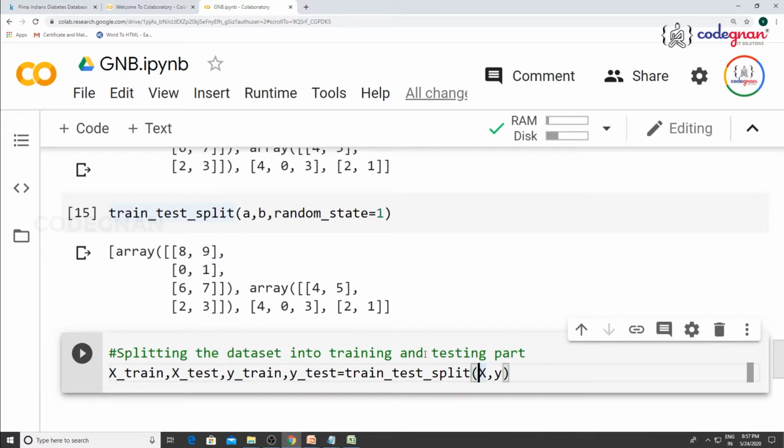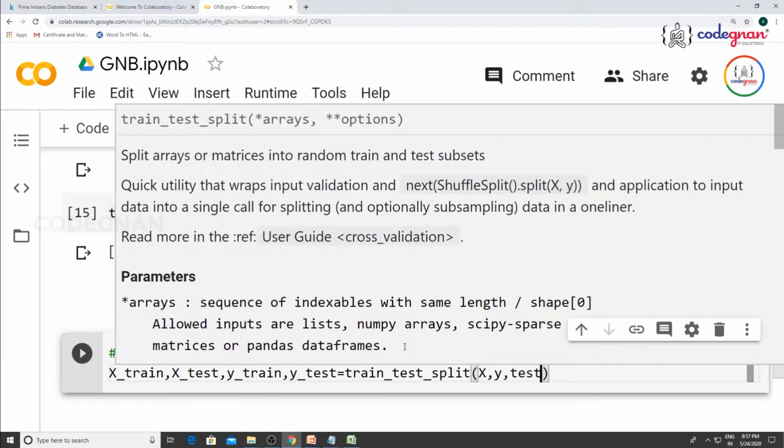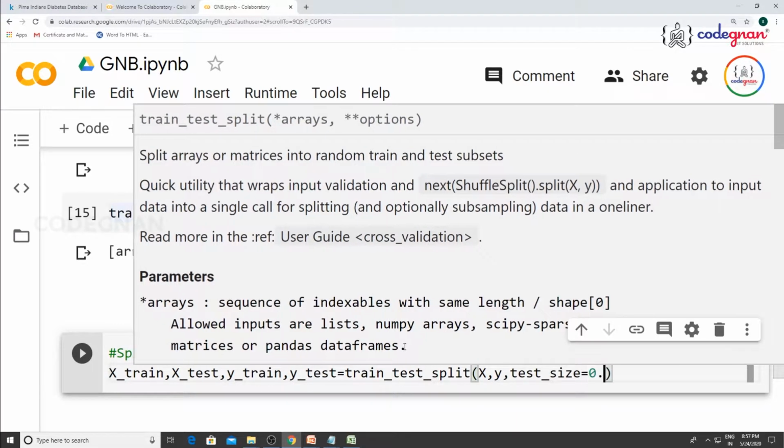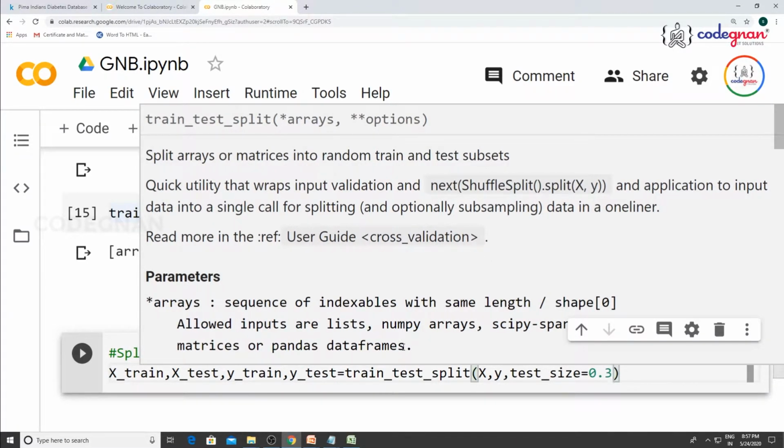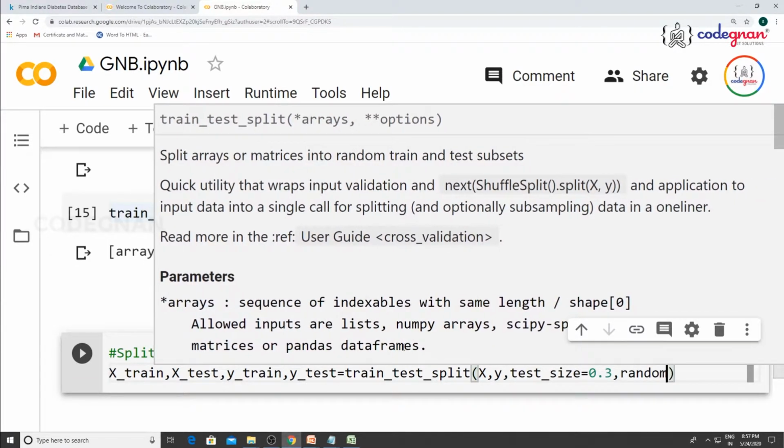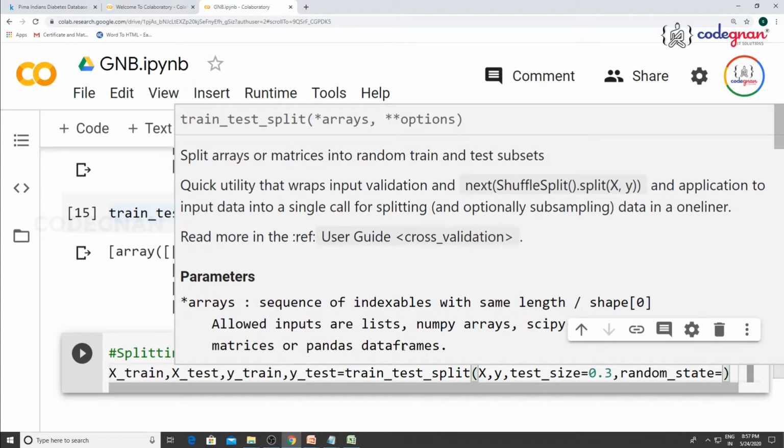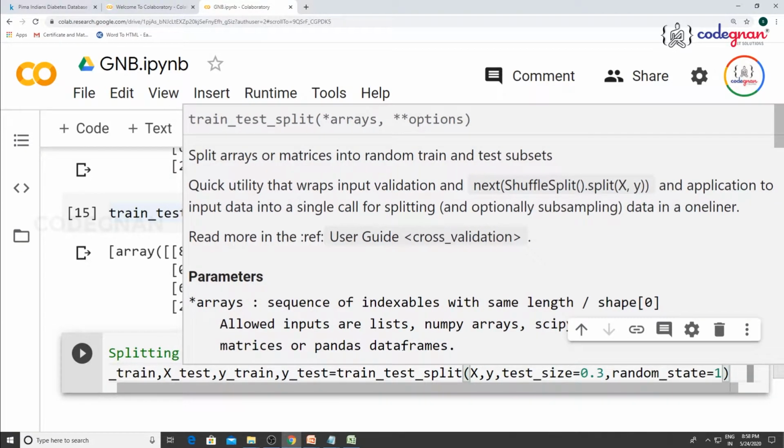So x comma y, once you have done that, you need to give your test size. How many values should go into your test part? The best ratio is splitting it in the format of 60-40, 70-30, or 80-20. The best thing is to go for the 70:30 ratio. That is the best splitting ratio. We can go ahead. Once the test size is defined, that is 30 percent, then you go for initializing random_state. So random_state is equal to 1. I define 1, so I need not change the values.